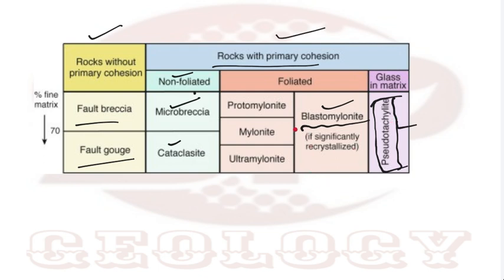So among all these rocks, mylonite is the only ductile type of rock. Fault breccia, microbreccia, cataclasite, pseudotachylite are all brittle, except mylonite, protomylonite, ultramylonite, blastomylonite, which are ductile.